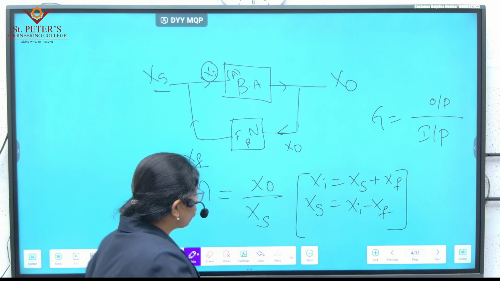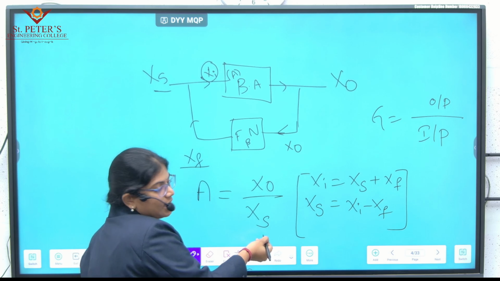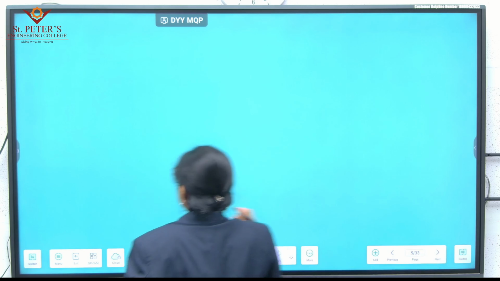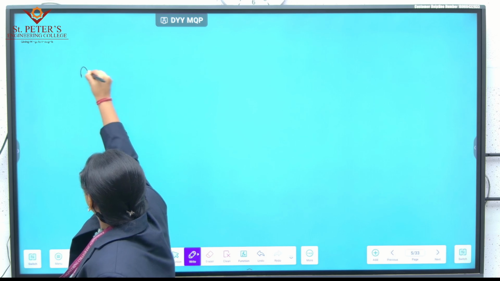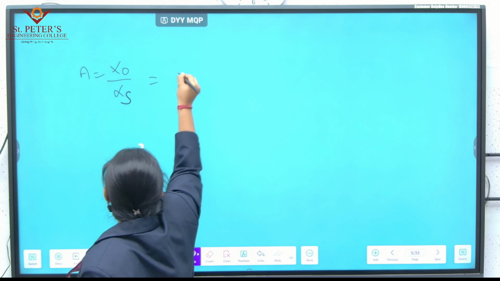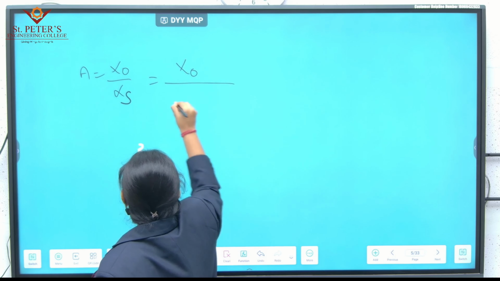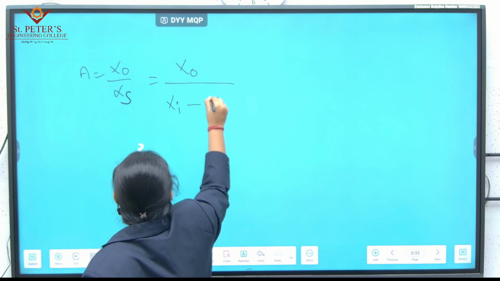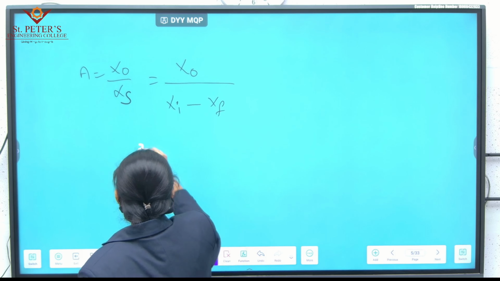Now I am going to substitute this XS in this equation. A is equal to X out divided by XS, so X out divided by Xi minus XF from the previous equation that we got.